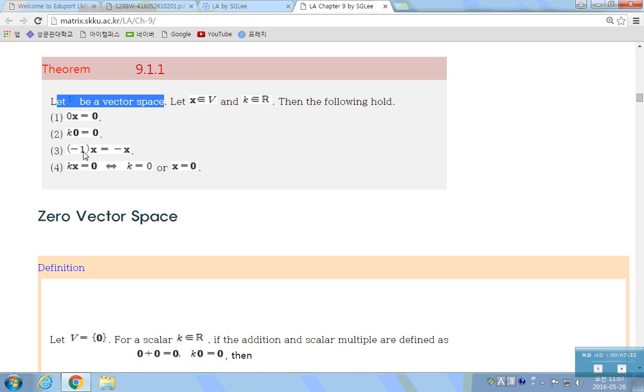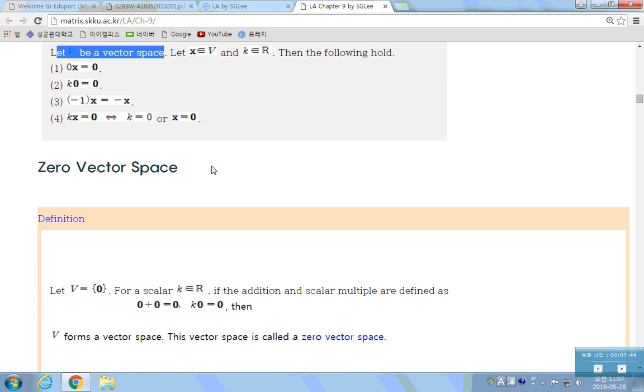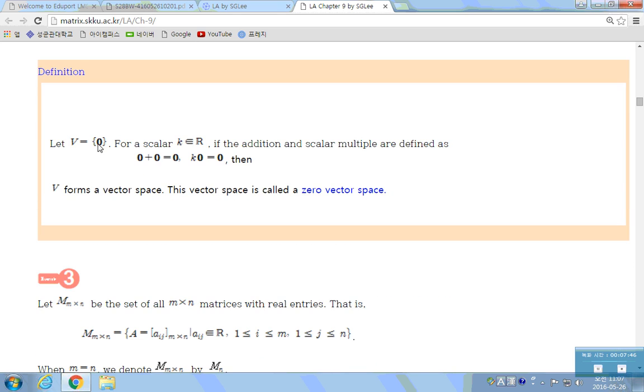And if you multiply -1, then it comes to be an additive inverse of x. And if scalar k times a vector x is equal to 0, then k or x should be 0 vector. And here, if V is a singleton set with only the 0 vector in it, then for scalar k,